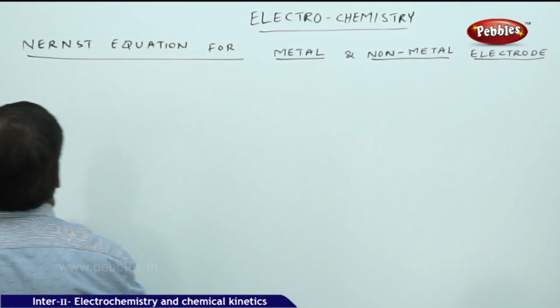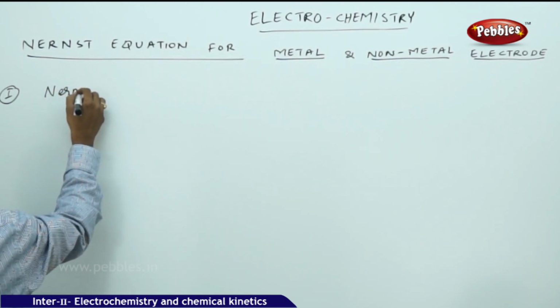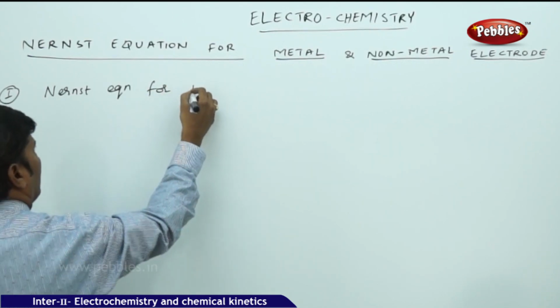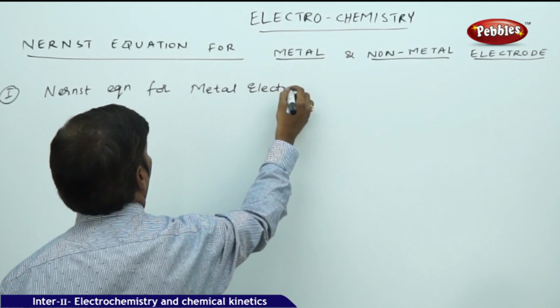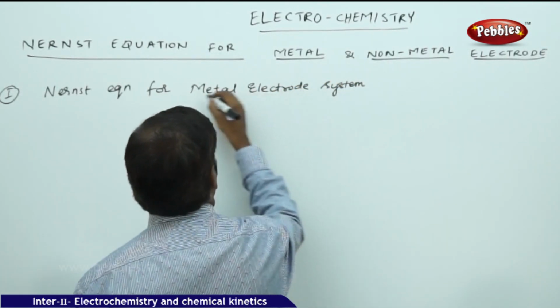First, let us go with the Nernst equation for a metal electrode system.